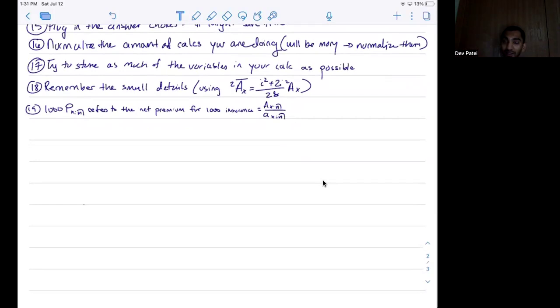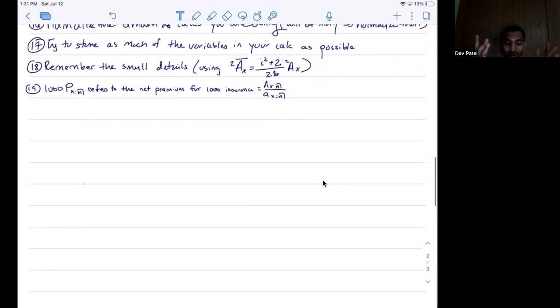Normalize the amount of calcs that you're doing. There will be many calcs on some of the questions. Some of the questions might require a lot of different steps. Mentally, you want to be prepared for that and just expect that you're going to be doing a lot of these different calculations.